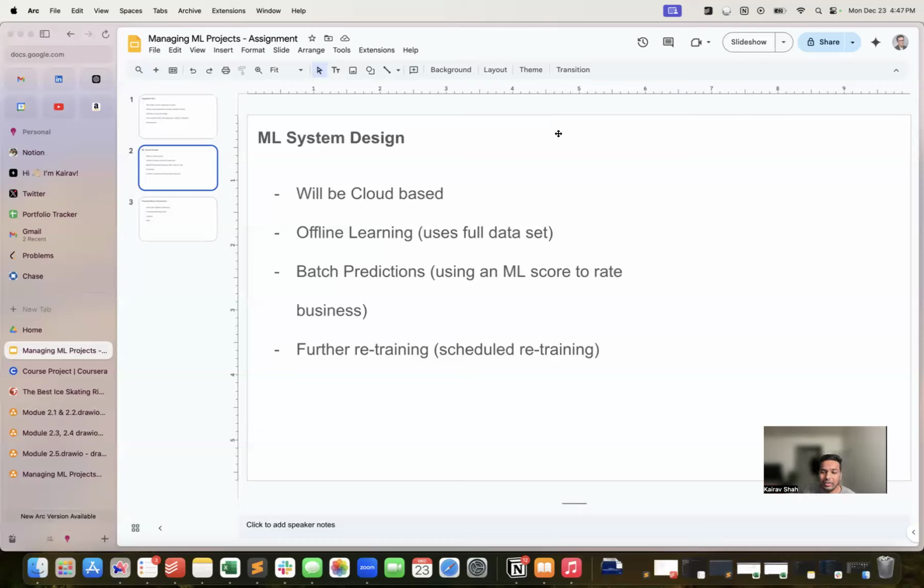Further retraining, it's very important we retrain the model on a timely basis, because as I said, this kind of business is very dependent on what happens in the market, the industry performance of the business it belongs to, and what is happening with consumer supply and demand overall. So we can have scheduled retraining on a timely basis for the model.